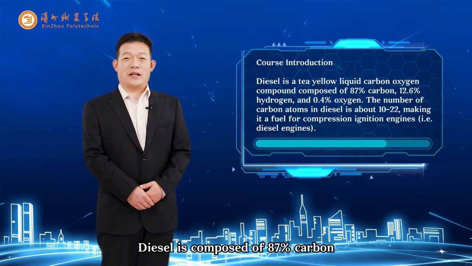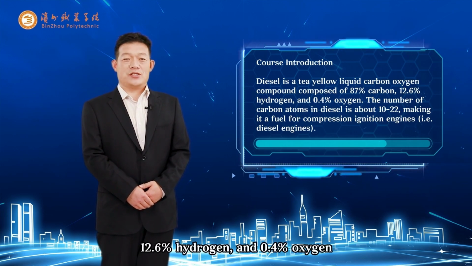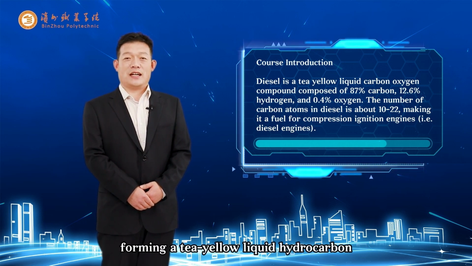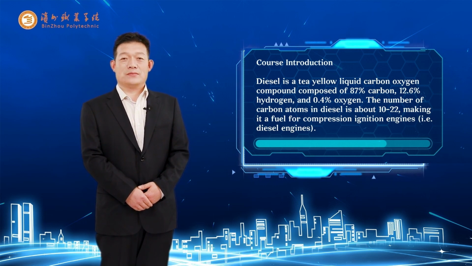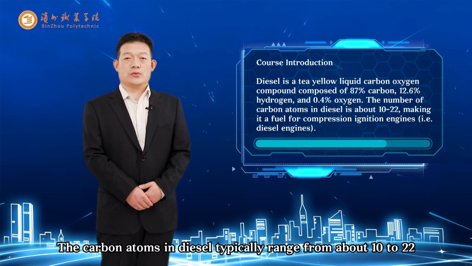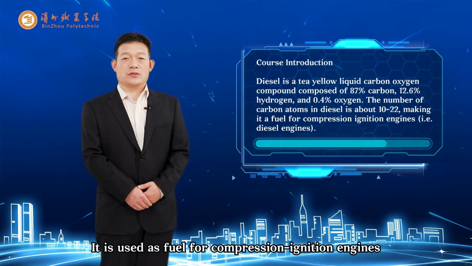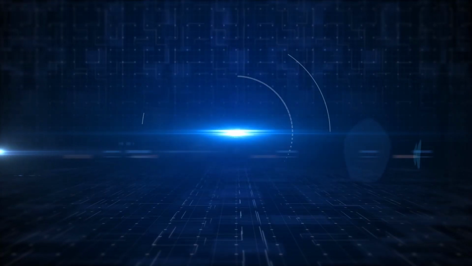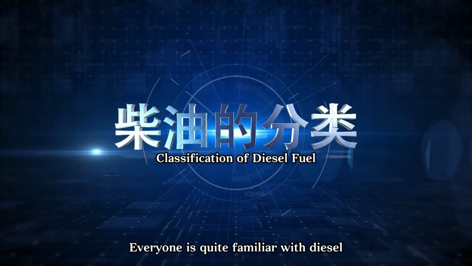Diesel is composed of 87% carbon, 12.6% hydrogen, and 0.4% oxygen. It is a yellow liquid hydrocarbon. The carbon atoms in diesel typically range from about 10 to 22. It is used as fuel for compression ignition engines, also known as diesel engines. Everyone is quite familiar with diesel.